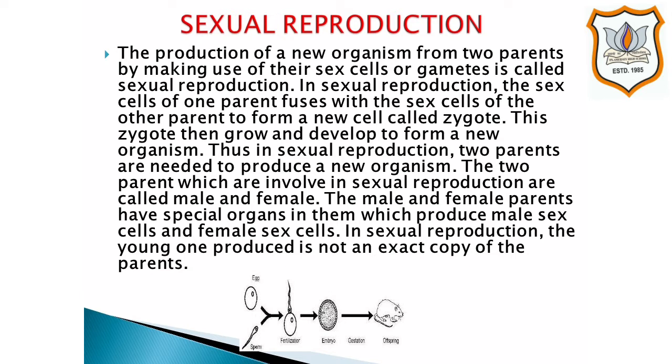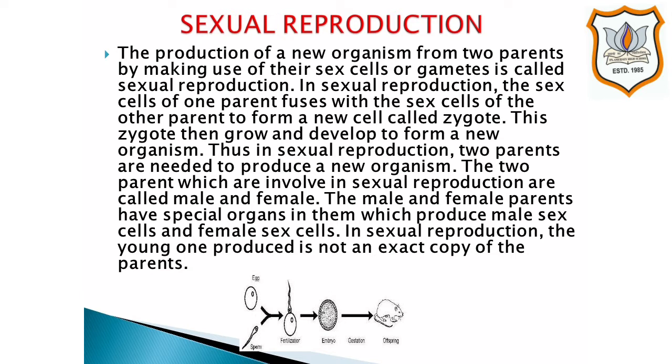The two parents which are involved in sexual reproduction are called male and female. The male and female parents have special organs in them which produce male sex cells and female sex cells respectively, which are required in sexual reproduction.